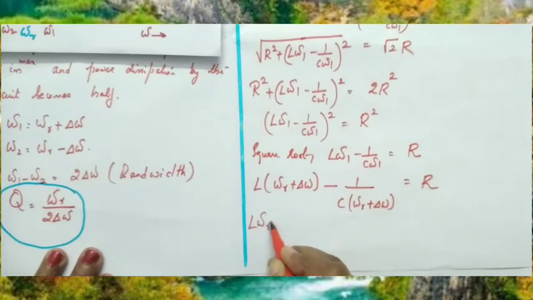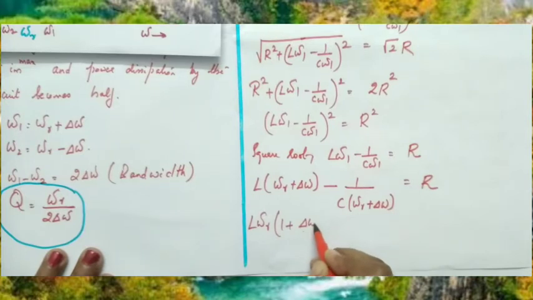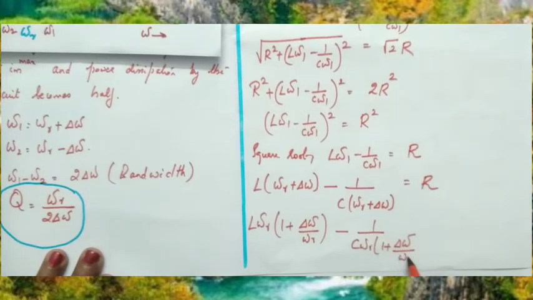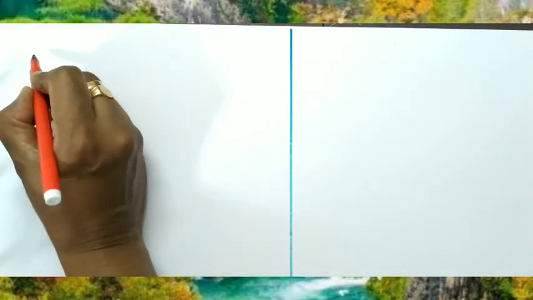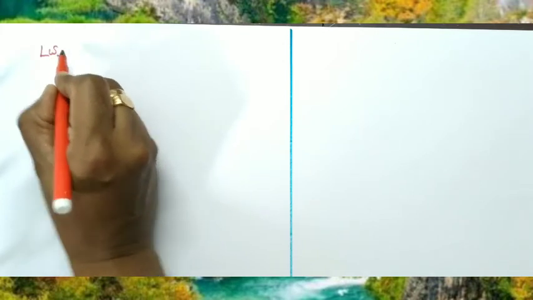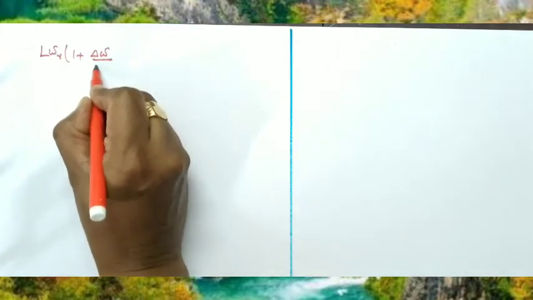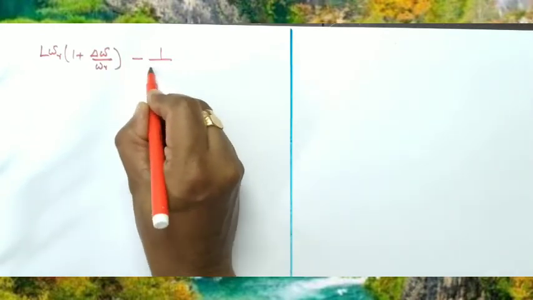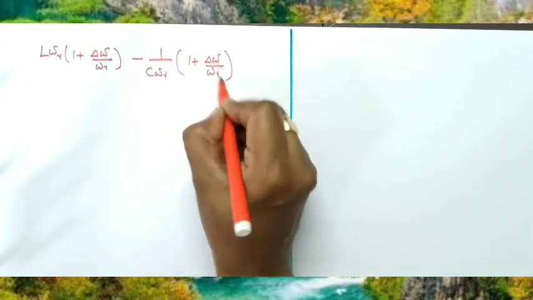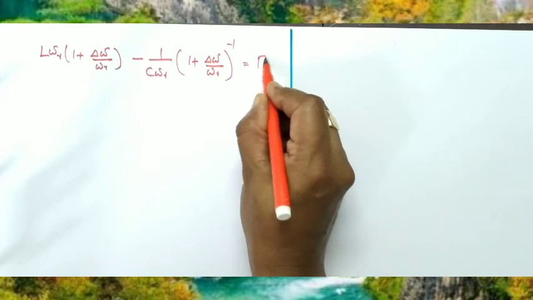So L omega r into 1 plus delta omega by omega r. Clear? Minus here also omega r can be taken outside. C omega r into 1 plus delta omega by omega r is equal to capital R. Now 1 plus delta omega by omega r can be taken to the numerator. We can write L omega r into 1 plus delta omega by omega r minus 1 by C omega r into 1 plus delta omega by omega r the whole raised to minus 1 equal to R.